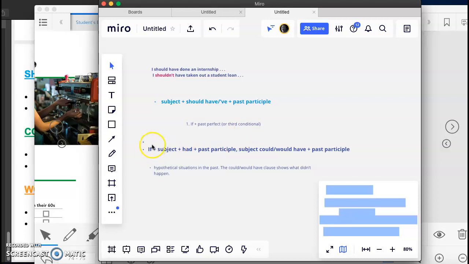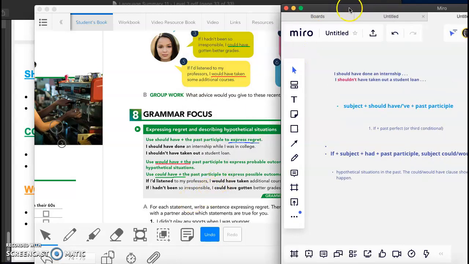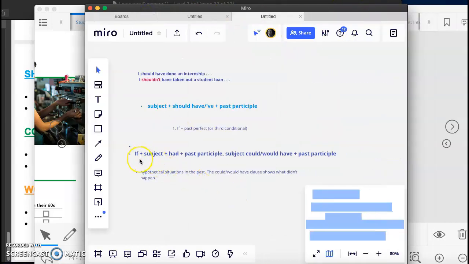It works this way, so we have if, as you can see here, then I have my subject, I, then I have had, if I had or if I hadn't, had not, been, which is the past participle of the verb. If I hadn't been so irresponsible, comma, as you can see here.